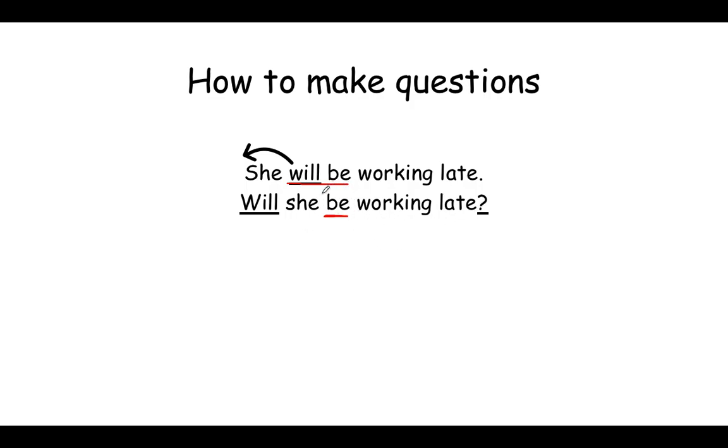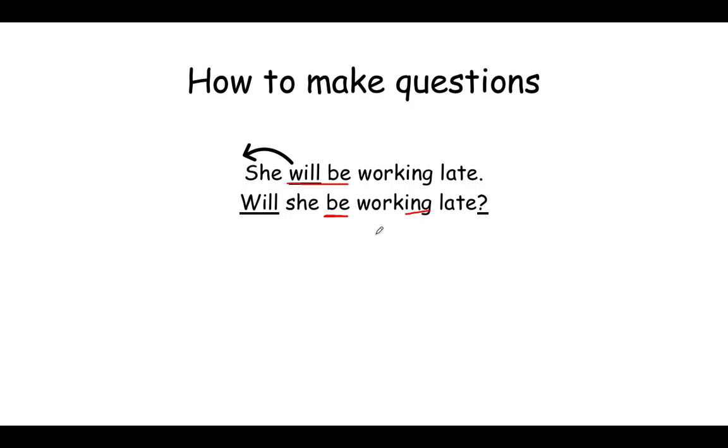The be is what lets you use the ing at the end. If you just said, will she work late? That would be a different kind of sentence, right? It will basically mean the same thing, though. Will she be working late is asking, is she going to be at work late tonight? If you said, will she work late tonight? It means the same thing.